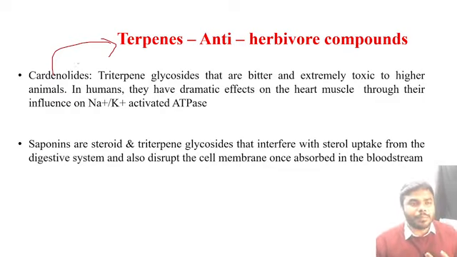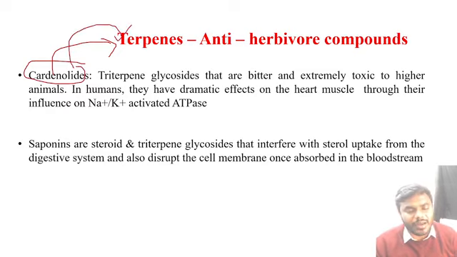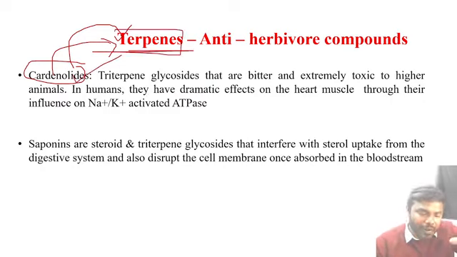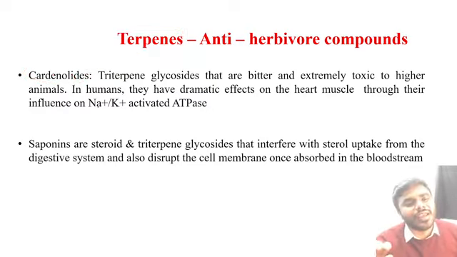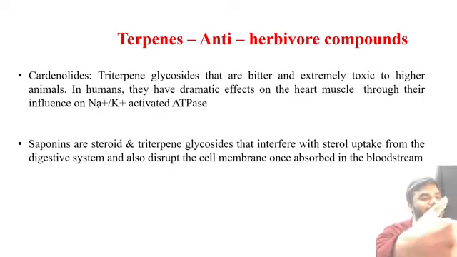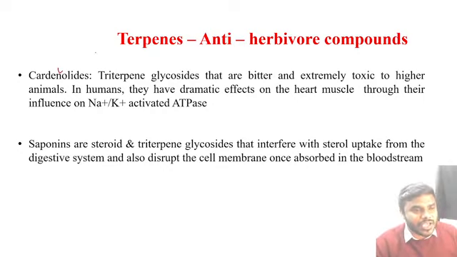When we eat a plant which contains cardenolide, which is a type of terpene, always remember that only at higher concentration can they influence the heart muscle. But these cardenolide-containing terpenes and those plants are not present in the normal ecosystem, they are majorly present in the forest ecosystem. Don't worry. But you have to remember, very high concentration, and only based on regular consumption will they cause the effect, but we never consume that regularly.